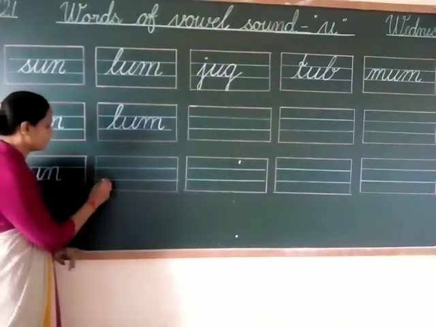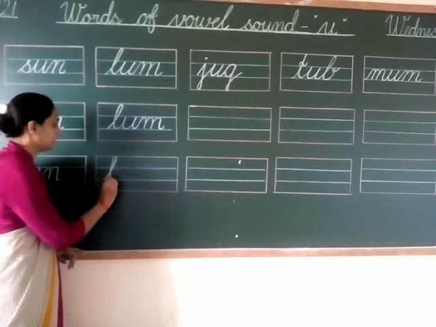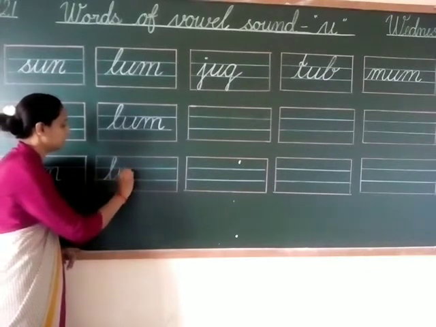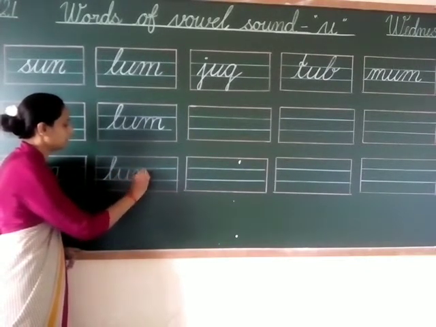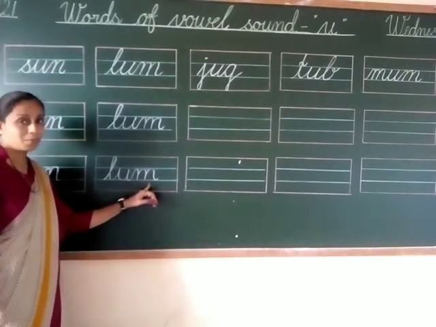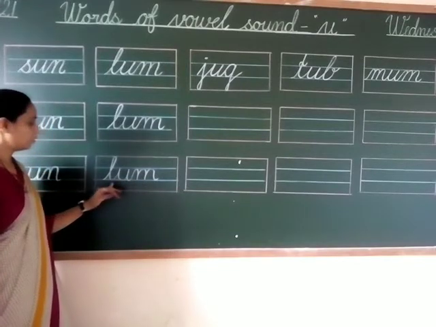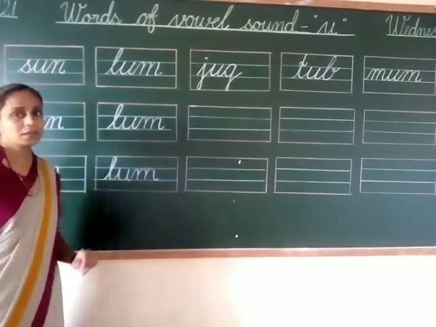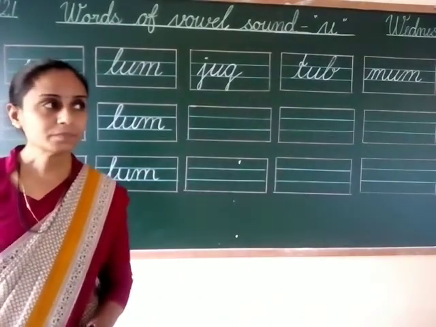Lum. This is letter L, this is letter U, and this is letter M. L-U-M, lum, and sound is lum. Lum. Next.